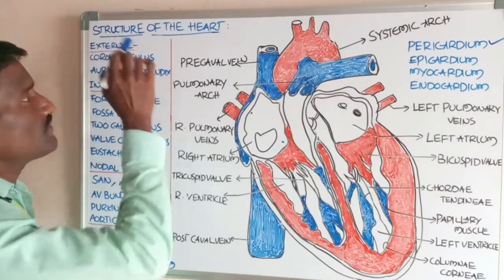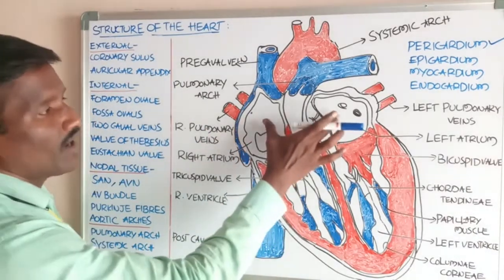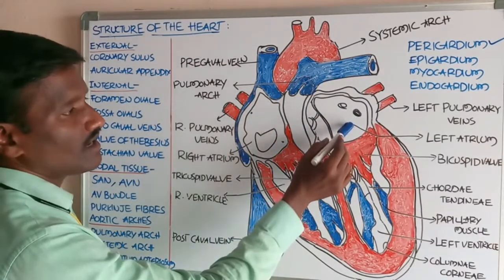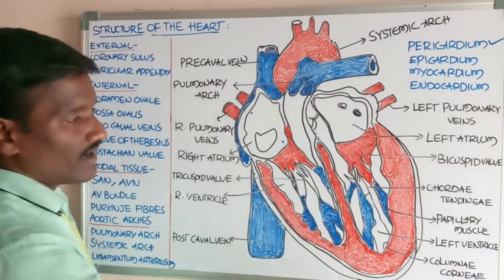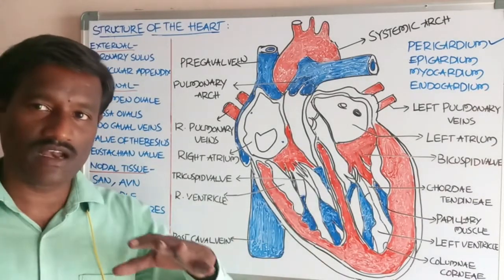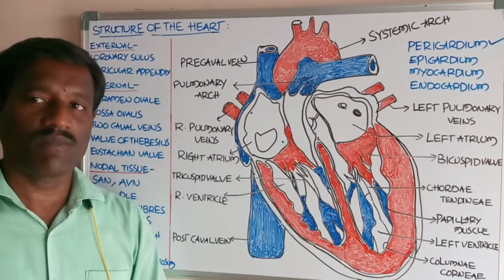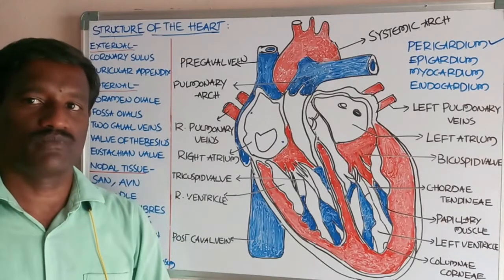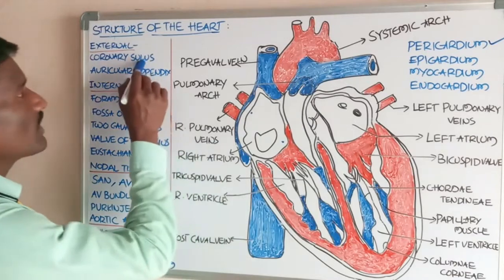Next, what about the external structure of the heart? The external structure consists of the upper two atrial chambers, the right atrium and the left atrium, and the right ventricle and the left ventricle. Externally, these are divided by the atrioventricular groove, also called the coronary sulcus.